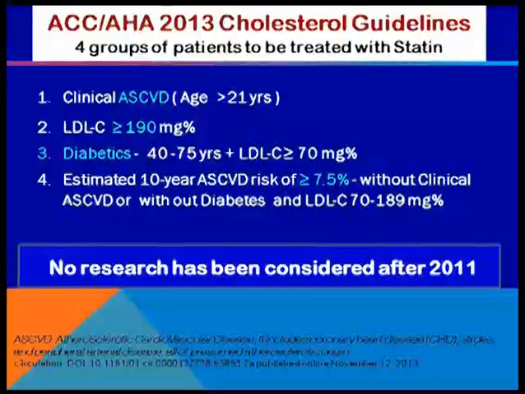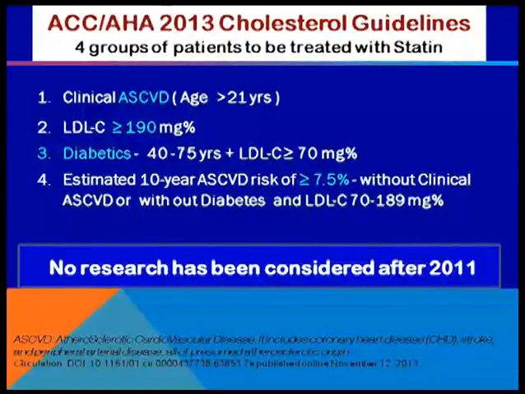Now ACC/AHA 2013 guidelines, the most controversial guidelines till date. As per these guidelines, statin should be given to these 4 categories of people, either in moderate intensity or high intensity. People who have clinical ASCVD, atherosclerotic cardiovascular disease, age more than 21 years, they all should be given high intensity statin. When LDL cholesterol is 190 or more, between the age of 40 to 75, all diabetics should be given, even non-diabetics should be given statins.